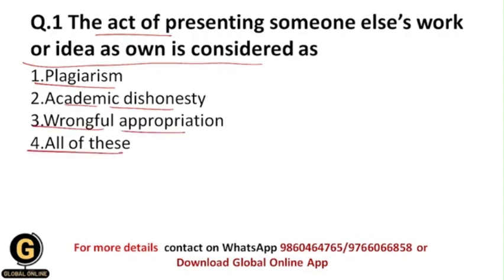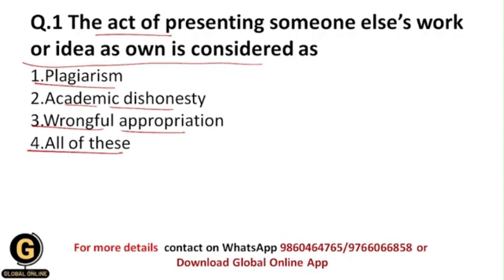So basically students, within the whole research methodology subject, the act of presenting someone else's work or idea as our own is considered as plagiarism, and there are other words for plagiarism such as academic dishonesty, because you are presenting someone else's work or idea as your own.